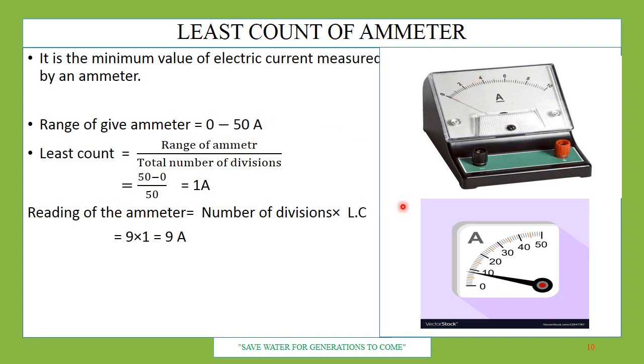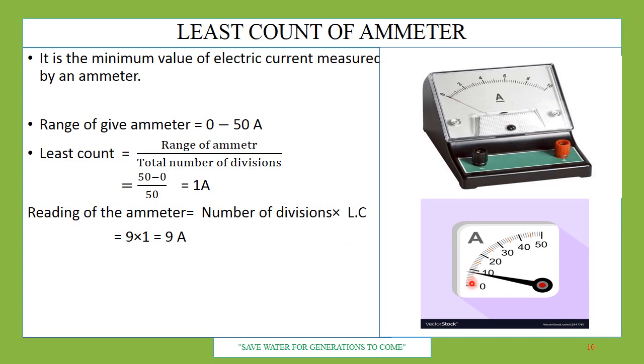Now range of ammeter, here in this second case. Here you can see it is 0, and if we come to 50, its range is 0 to 50, means it can measure up to 50 ampere of current. And here this ammeter can measure 0 to 10 ampere of current. Got it? Now least count formula: least count is equal to range of ammeter upon total number of divisions. So here in the second case, the range is 0 to 50, upon 50 divisions. Therefore it comes out to be 1 ampere.